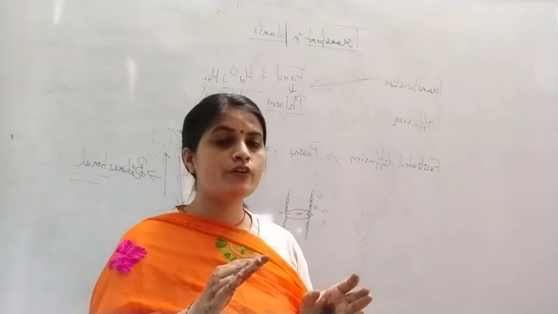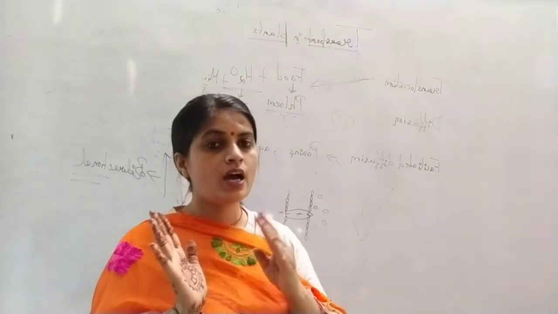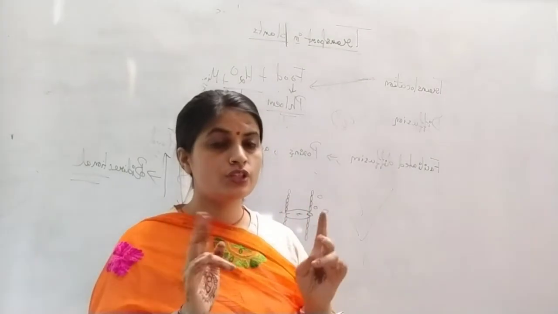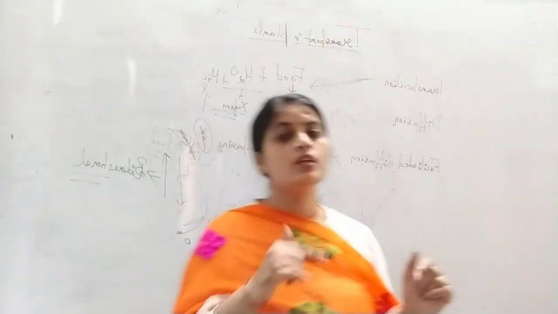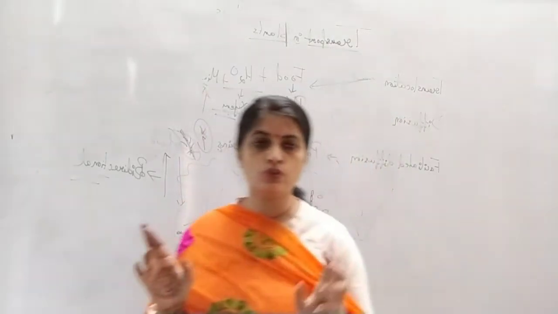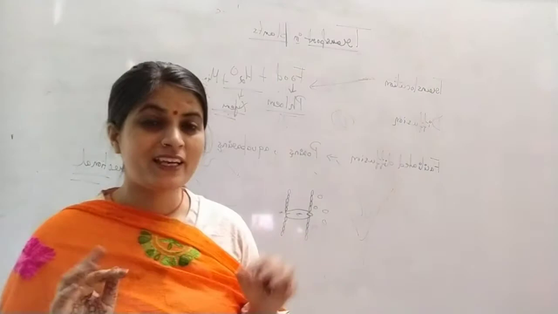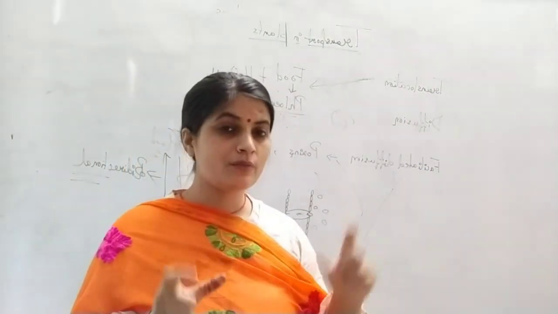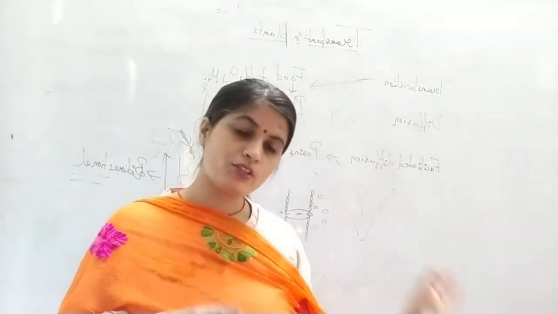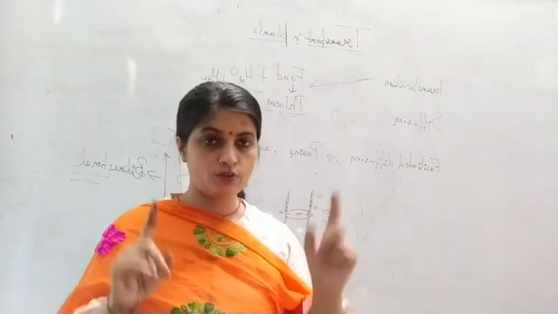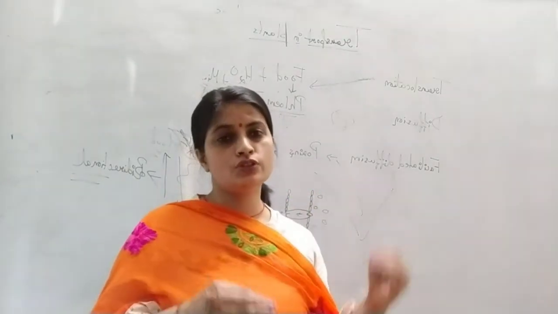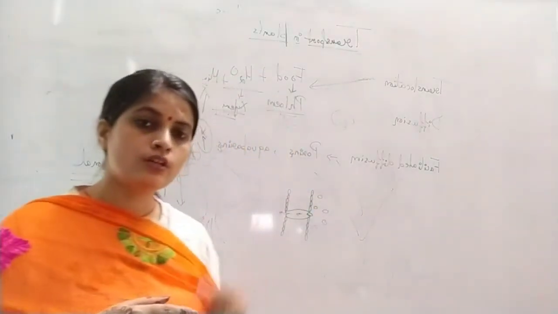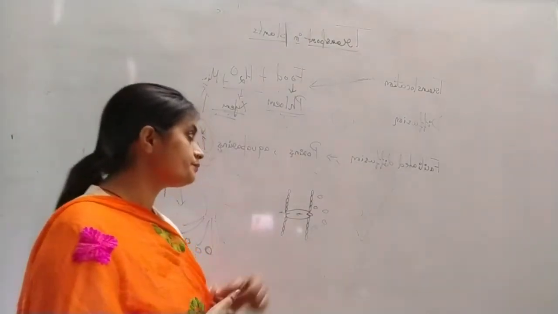Movement of something from the region of higher concentration to the region of lower concentration is called diffusion. और अगर ये membrane से हो जाएगा तो that is called osmosis. Movement of something from the region of higher concentration to lower concentration through a semi-permeable membrane is called osmosis.